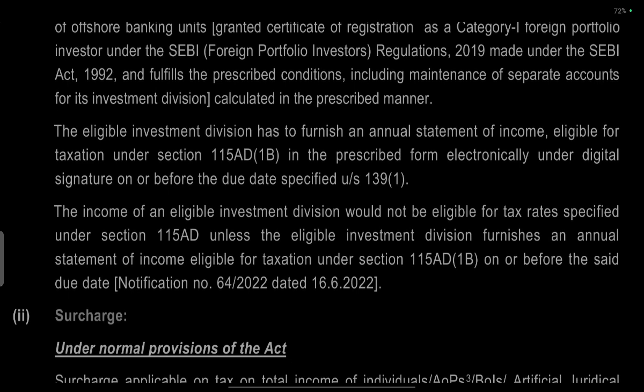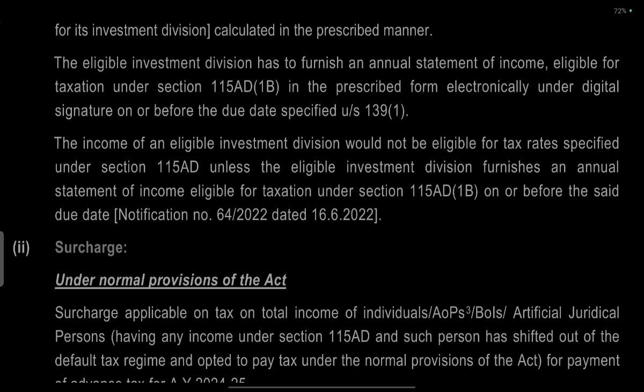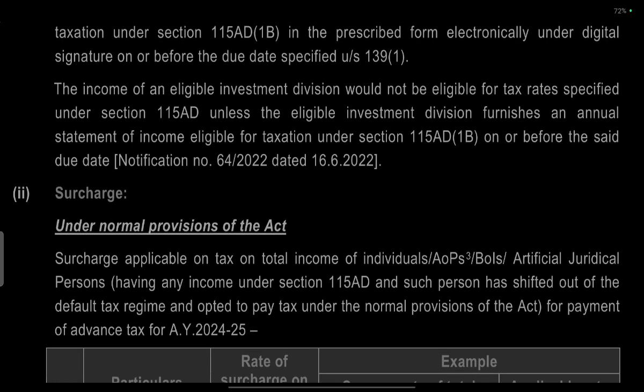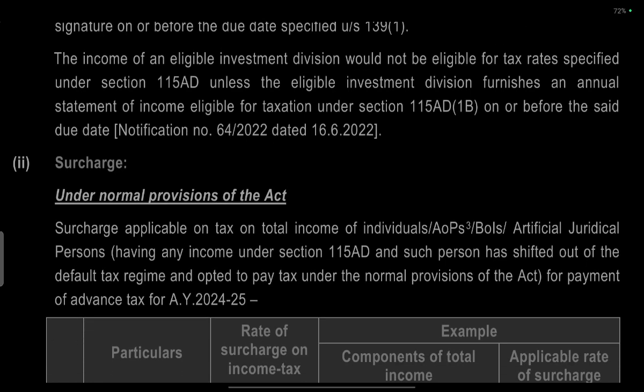The eligible investment division has to furnish an annual statement of income eligible for taxation under section 115AD in the prescribed form electronically under digital signature on or before the due date of section 139(1). The income of the eligible investment division would not be eligible for the tax rate specified in section 115AD unless the eligible investment division furnishes the annual statement on or before the due date. Notification 64/2022 dated 16 June 2022.